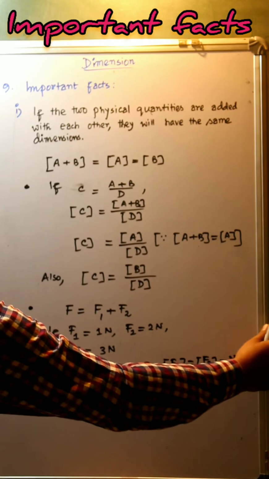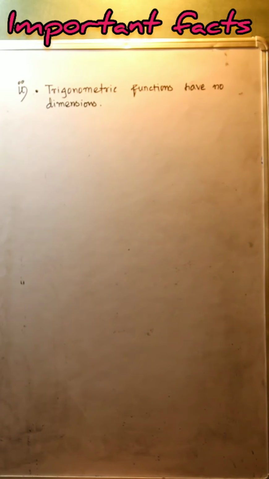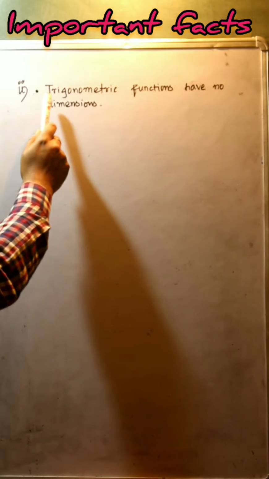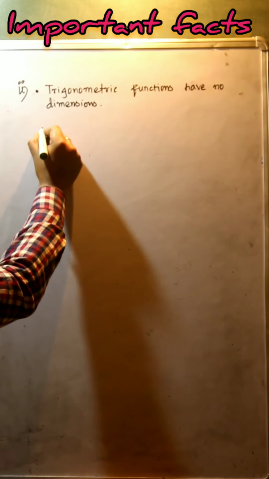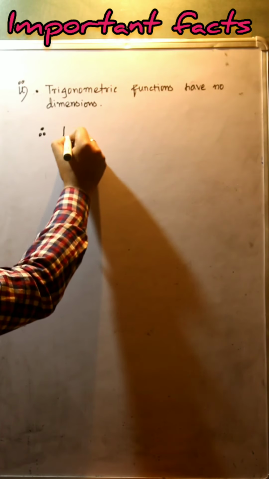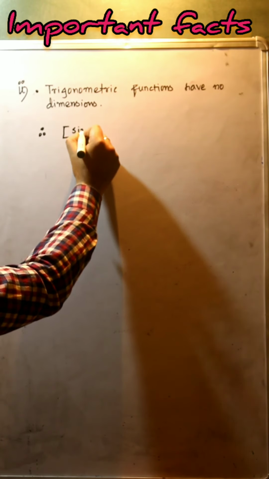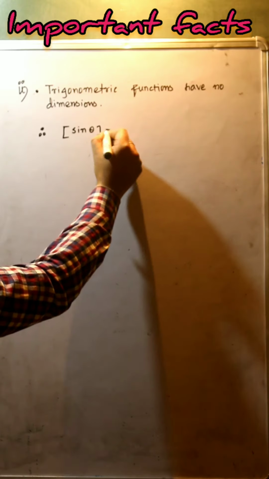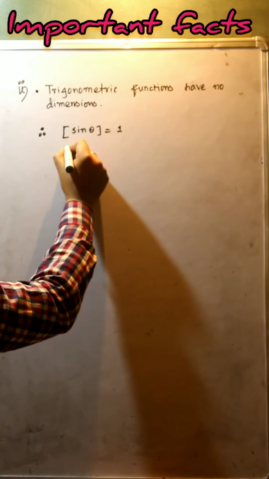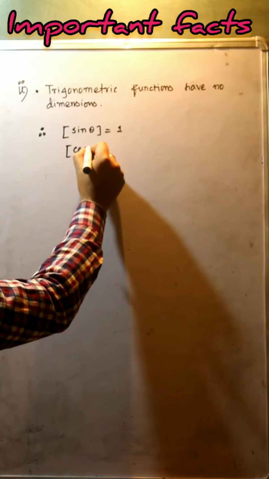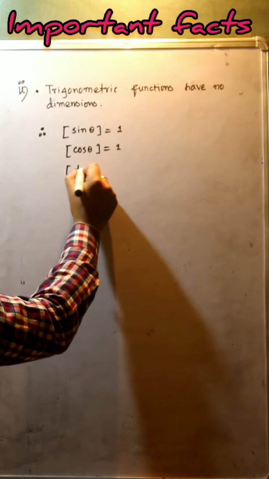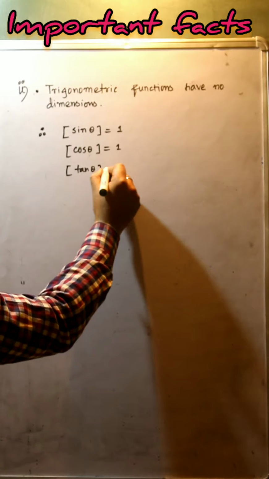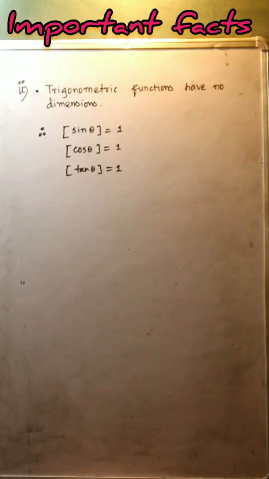Now we have to know the second important fact, that trigonometric functions have no dimensions. Therefore the dimension of sine theta is equal to 1, the dimension of cos theta is equal to 1, the dimension of tan theta is equal to 1.